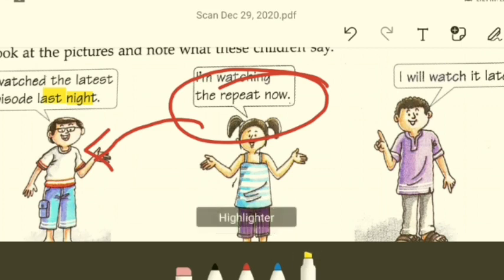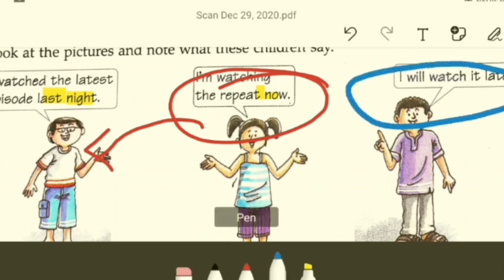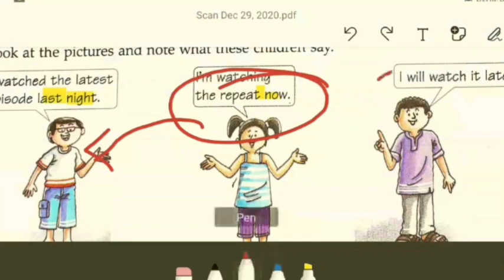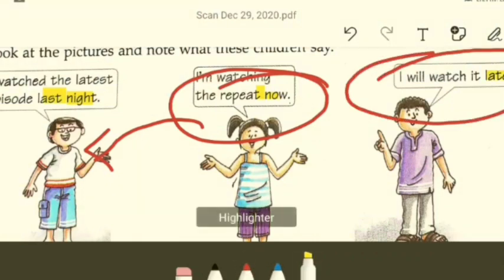She is watching it when? Now. Right? Then there is this third boy who says, I'll watch it later. What does he say? He says, I will watch it later. He will watch. When? Later. Right? So these 3 words very much express or try to hint at what we are going to study.